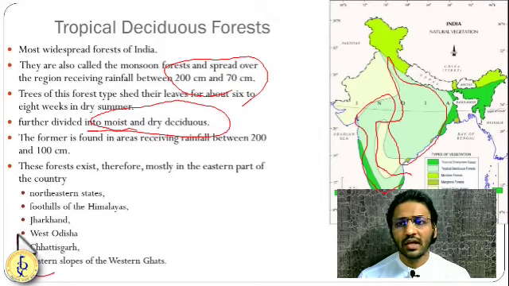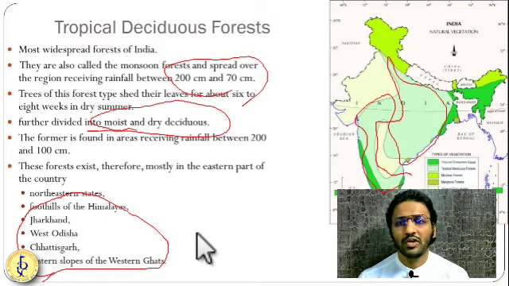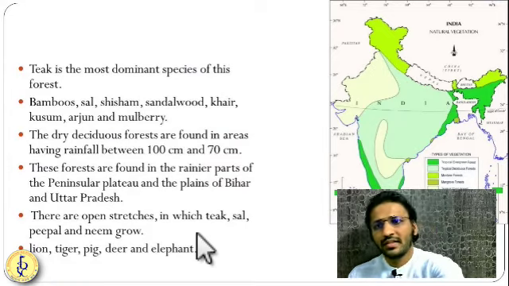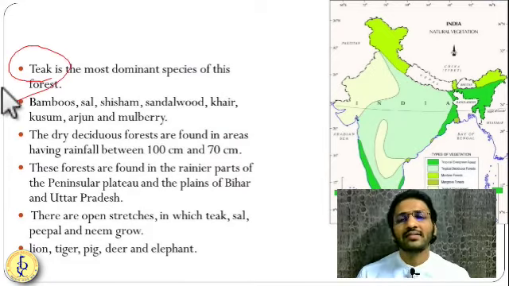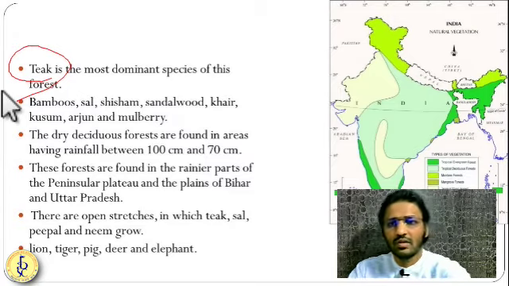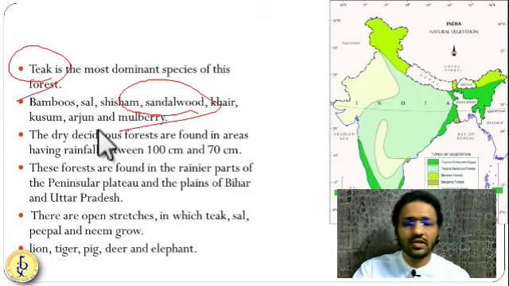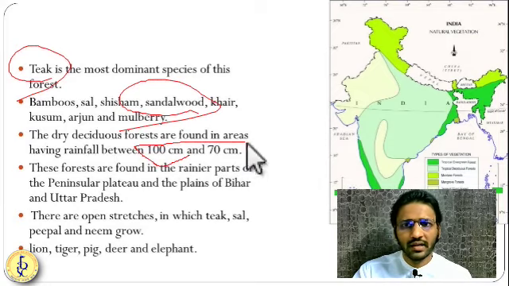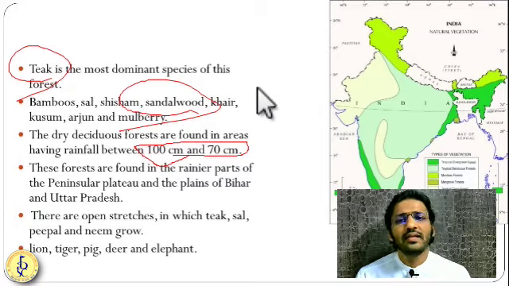In all these places you have this type of forest called the tropical deciduous type of forest. Okay. So here teak is the most dominant species in this forest. Okay, teak and sal as well, but teak is a very dominant species in this forest. So shisham is there, sal is there, sandalwood, okay, very famous. Sandalwood is also a deciduous forest species. Okay, so dry deciduous you will find in the 100 to 70 centimeter range, and wet deciduous you will find in the 200 to 100 centimeters.